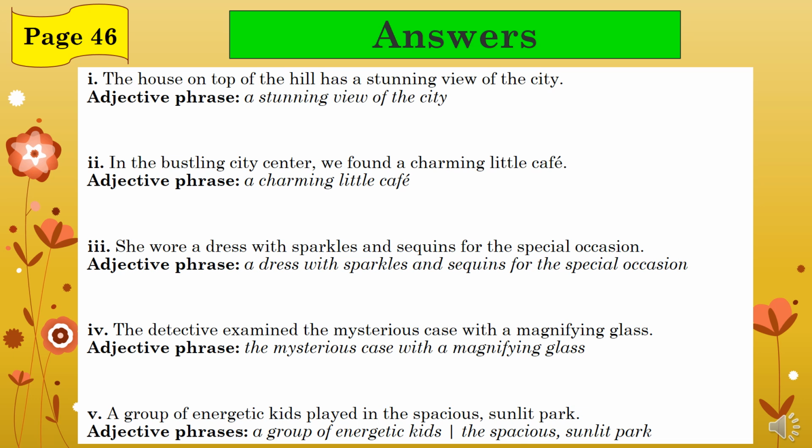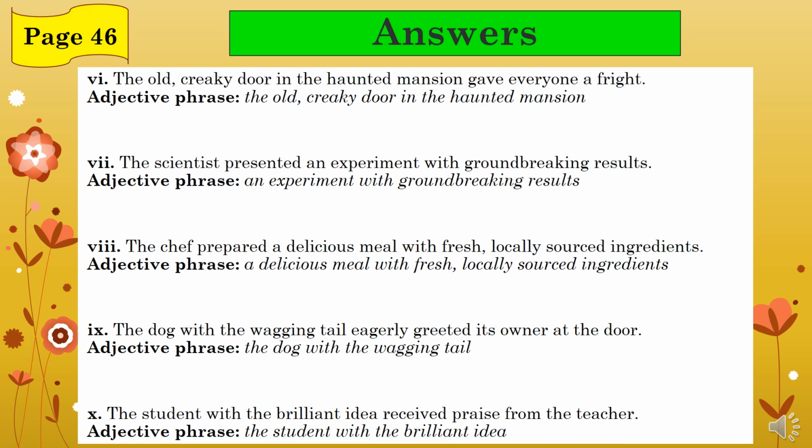A group of energetic kids played in the spacious, sunlit park, and the adjective phrase is a group of energetic kids. And the remaining answers are here. 6. The old, creaky door in the haunted mansion gave everyone a fright. And the adjective phrase is, the old, creaky door in the haunted mansion.